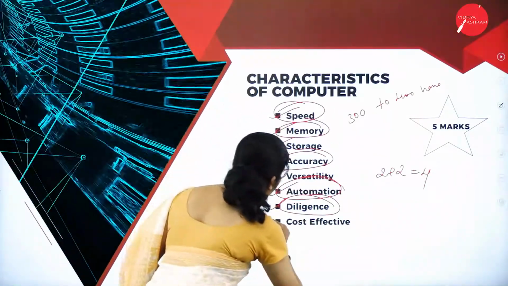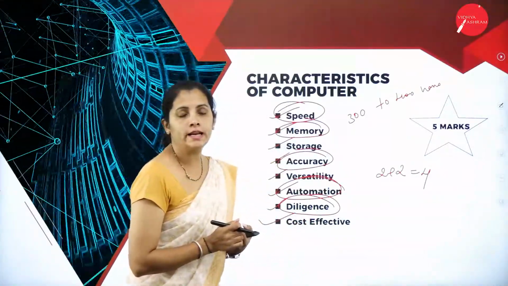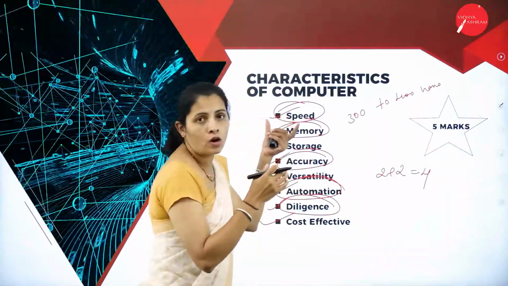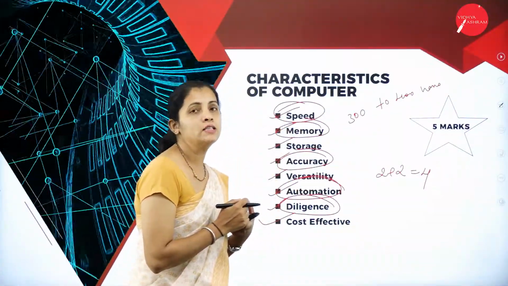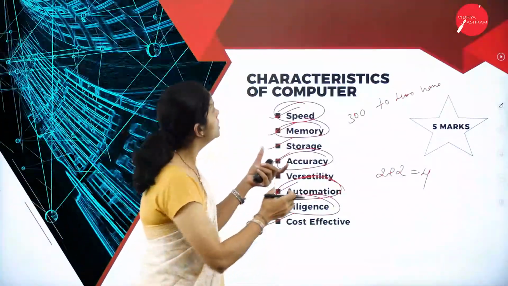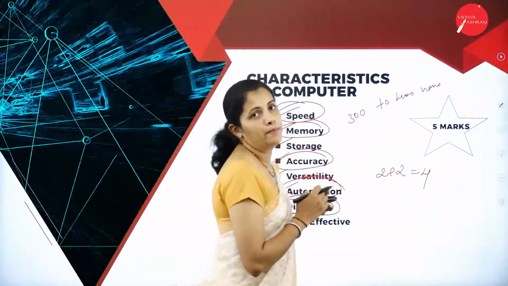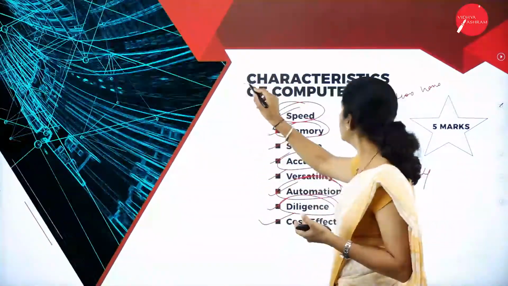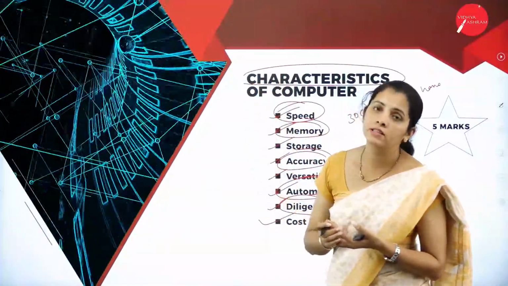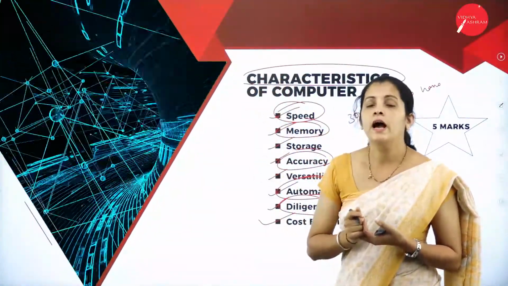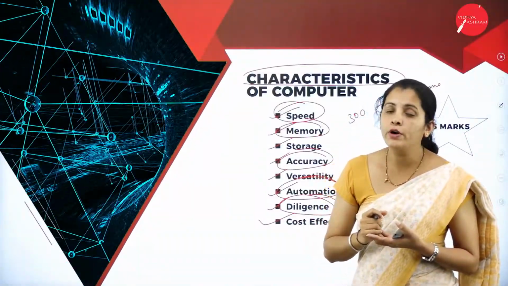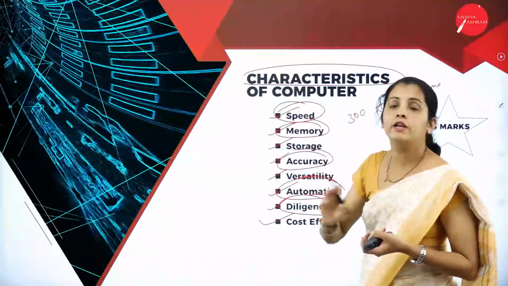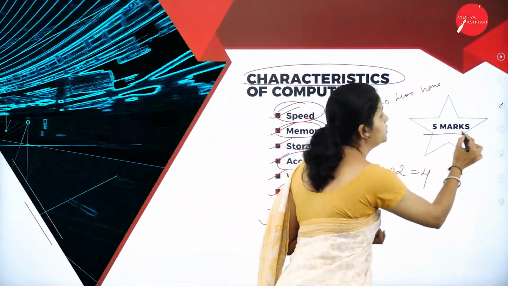Then I'm going to have cost effective. That means the computer is going to reduce cost, that is paperwork as well as human effort. So these are some of the very important characteristics of a computer system. Characteristics are nothing but the features of a computer system. From your examination point of view, this is also a very important topic and you can expect a 5-mark question.